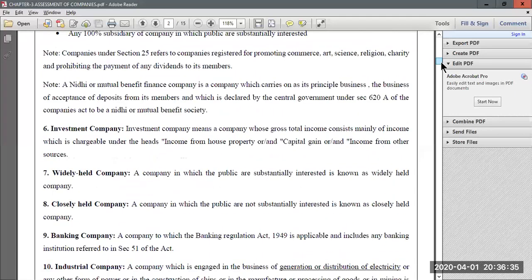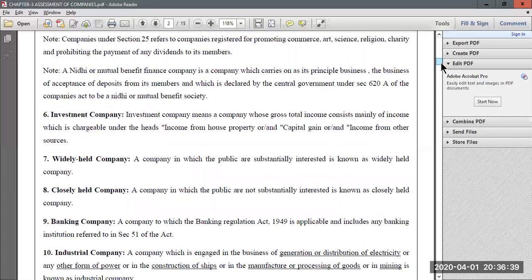Now, the next important type of company under the classification of company is called an investment company. Now, an investment company is very interesting. If you look at this company, the major chunk of income will be under the head income from house property, income from capital gain and income from other sources. So, if you have any company whose major chunk of income is coming from house property, capital gain and income from other sources, then it will be termed or classified as an investment company.